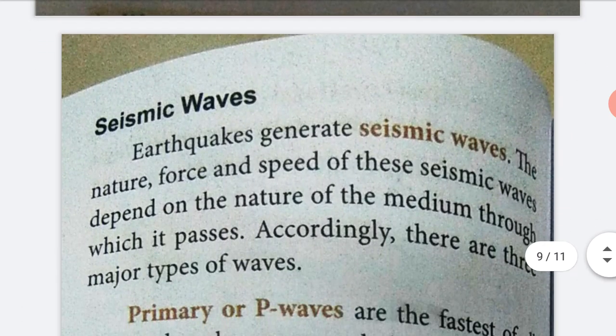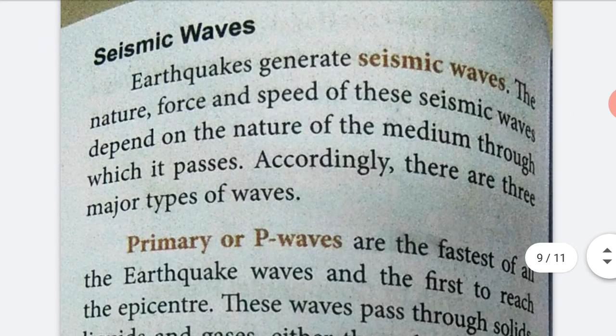Next, seismic waves. An earthquake generates seismic waves. The nature, force, and speed of seismic waves depend upon the medium through which they pass. They are divided into three major types based on nature, force, and speed.